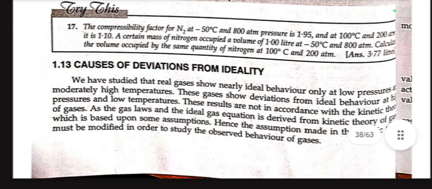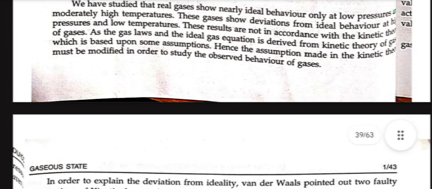Now, causes of deviation from ideality. We have studied that real gases show nearly ideal behavior only at low pressure and moderately high temperature. These gases show deviation from ideal behavior at high pressure and low temperature. These results are not in accordance with the kinetic theory of gases, as the gas laws and the ideal gas equation are derived from the kinetic theory of gases, which is based upon some assumptions. Hence, the assumptions made in the kinetic theory must be modified in order to study the observed behavior of gases.